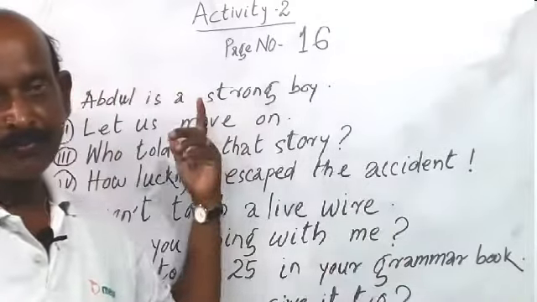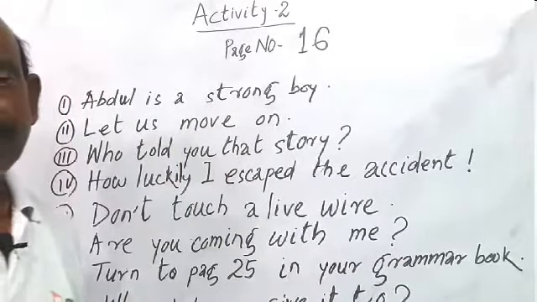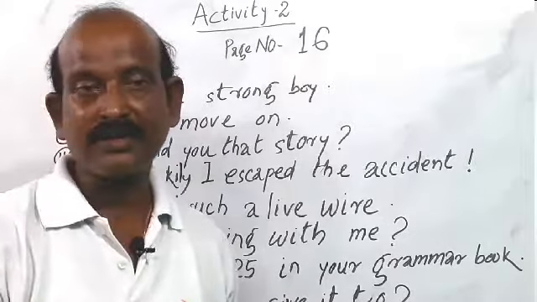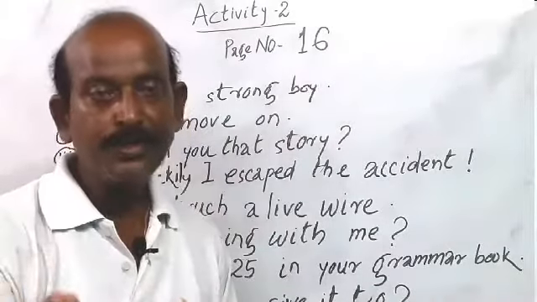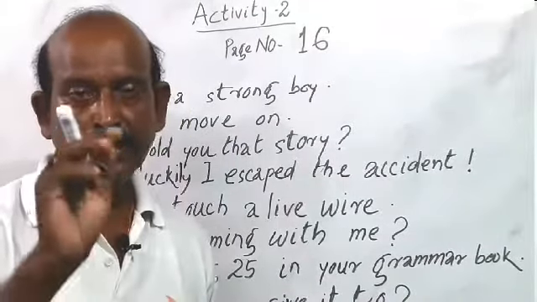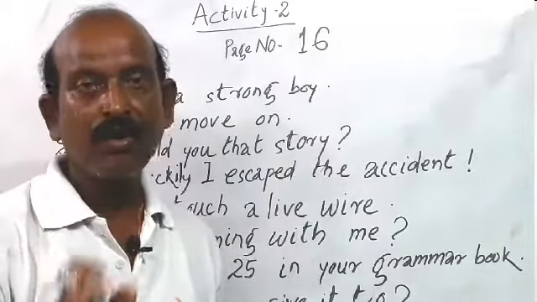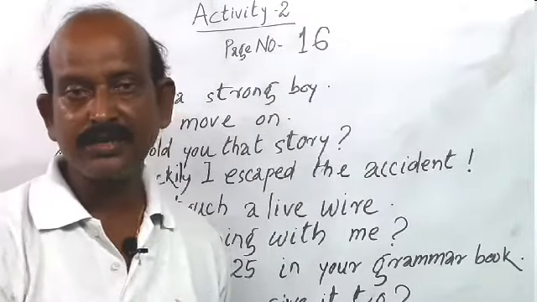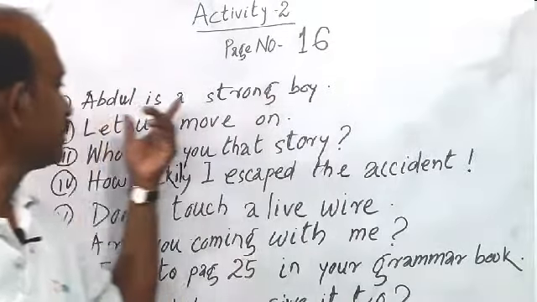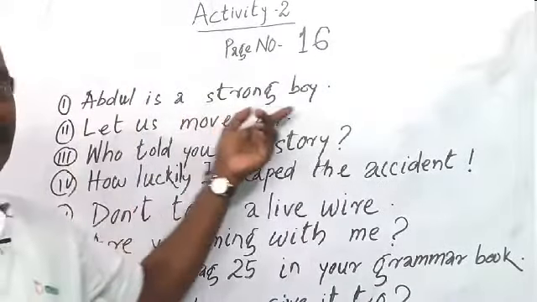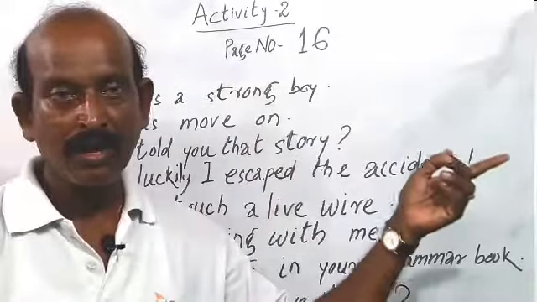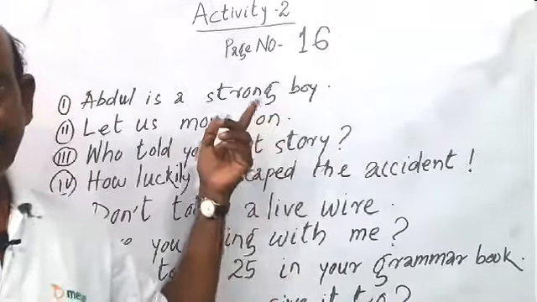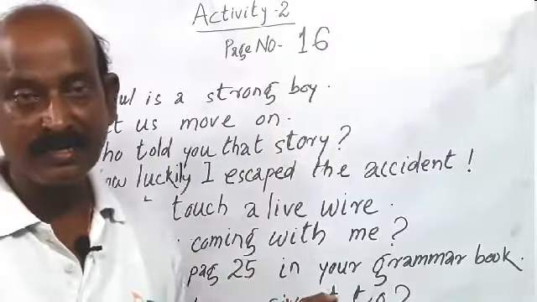about Abdul. And I have told you, if any sentence gives any fact or gives any opinion of someone's, they are called declarative sentence. So the first sentence, Abdul is a strong boy, is a fact giving sentence.